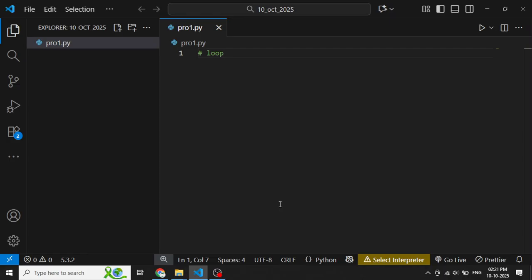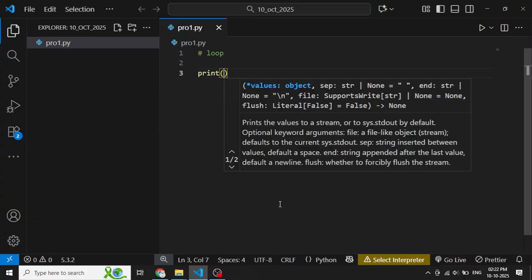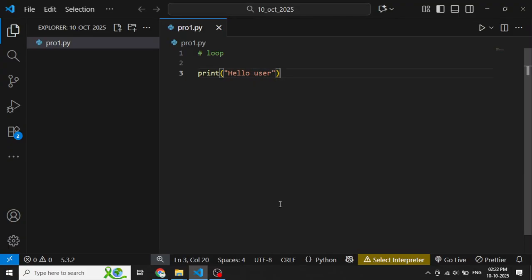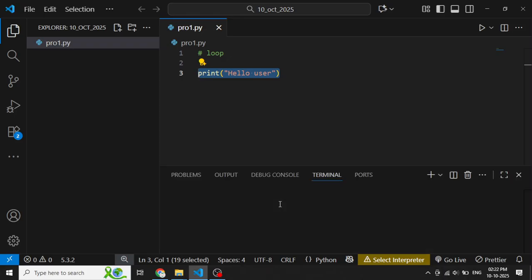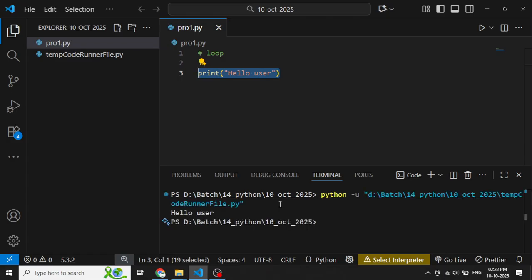Repetitive statements. Repeat the same code many times. If we need to repeat the same task, then we can go for a loop. For example, I just want to print hello user. To print hello user, I can write the print statement and then run the program. But I get hello user only once. Now I want to print this line 5 times.